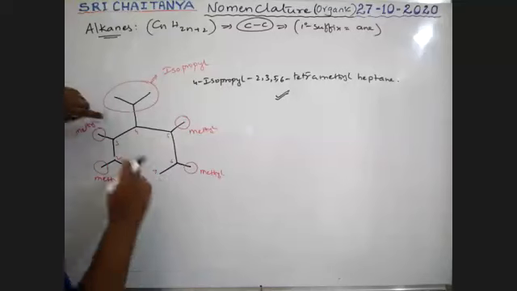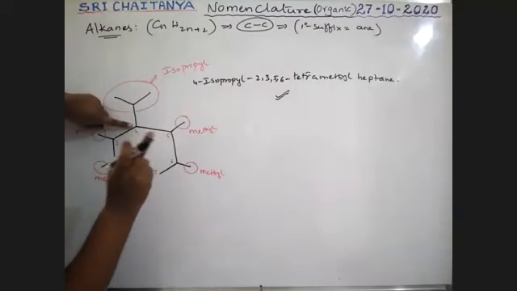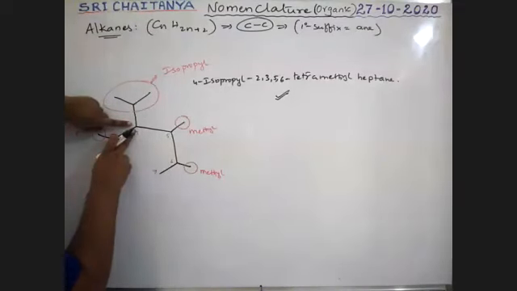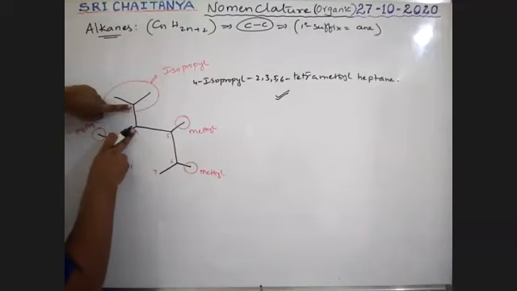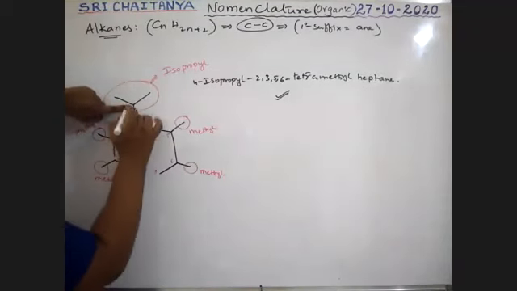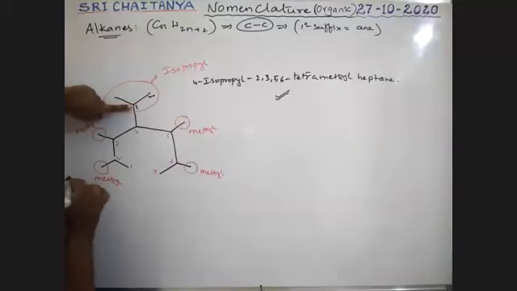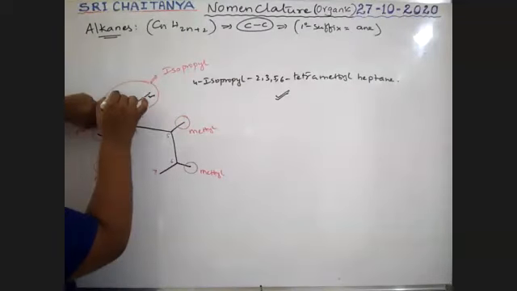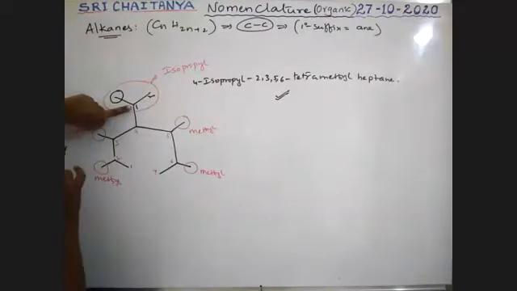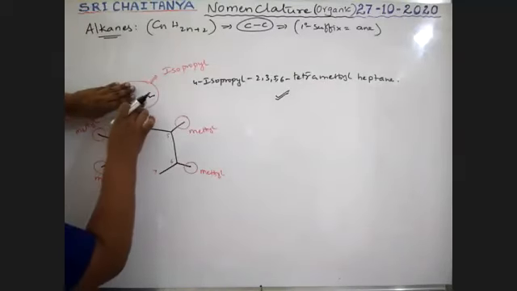See boys, it is the longest chain. First listen carefully. This is the carbon directly attached to our longest chain, but it is a substituent. That is, it is the first carbon, and this is the second carbon for the substituent. So the attached group is actually an ethyl group.